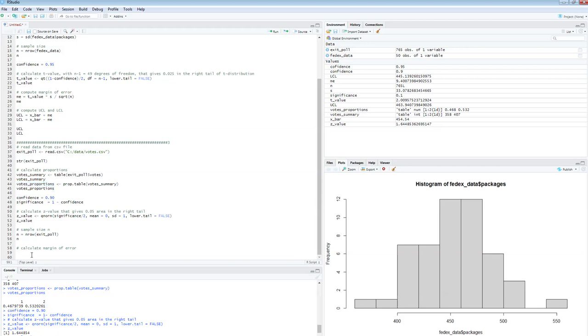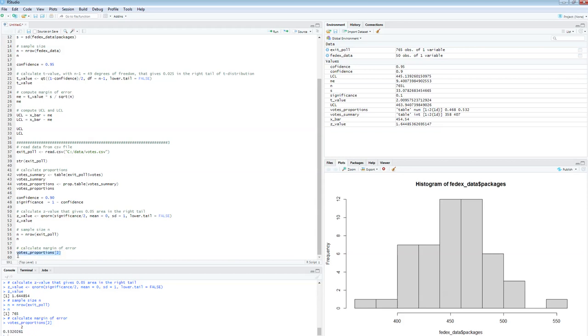So let's see, if I take the vector votes proportions and look at the second element, that's what I'm supposed to get, right? And indeed I do. So second element of the vector votes proportions gives me the p hat, the point estimate or sample proportion, however you want to call it, of all voters who will vote in favor of the Republican candidate.